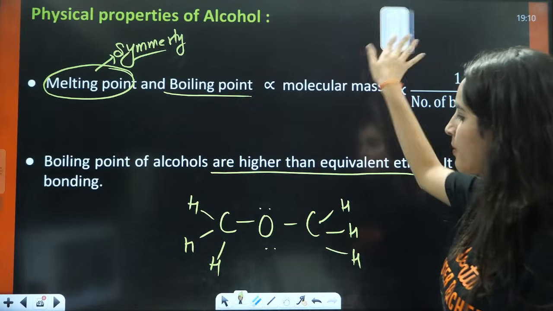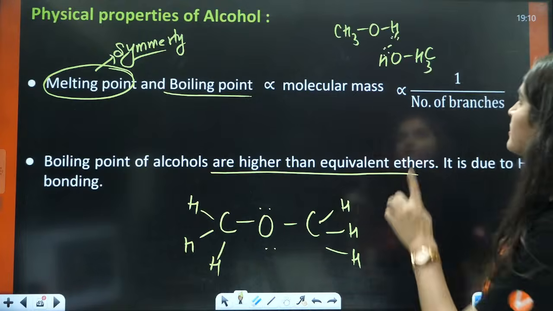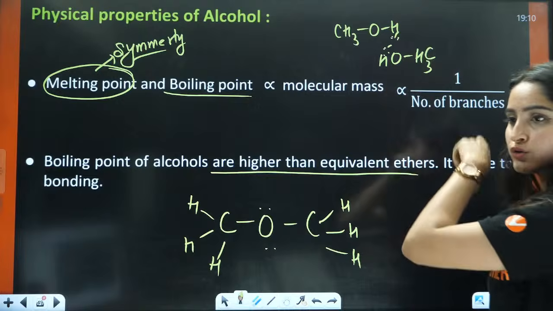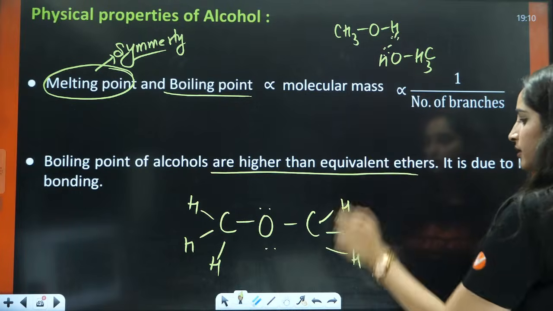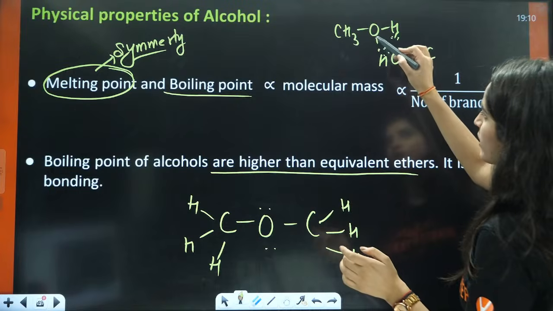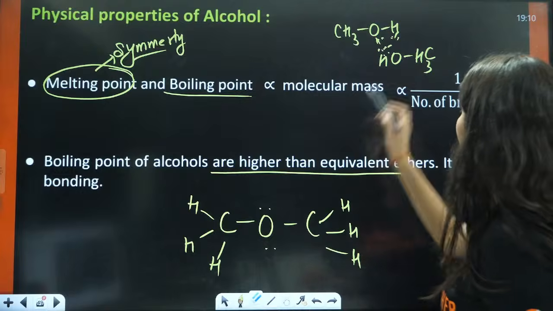But when I talk about this kind of thing, here this hydrogen is attached to an electronegative element. That is why this hydrogen was showing hydrogen bonding with this oxygen, right? Let me write that again.